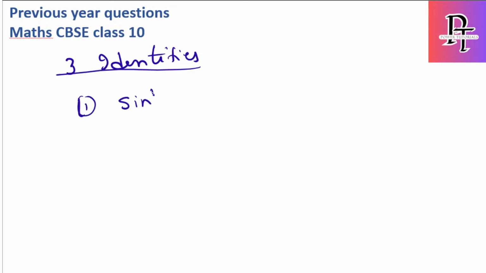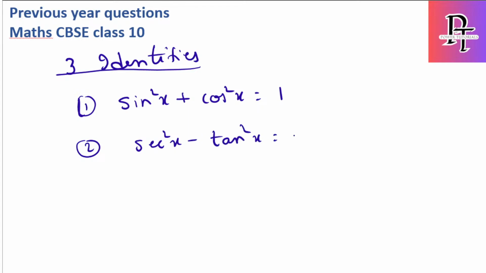sine square x plus cos square x is equal to 1. Second identity, secant square x minus tan square x is equal to 1. And third one, cosecant square x minus cot square x is equal to 1. So these three we have to remember, because using these three you can also write the other relations as well.